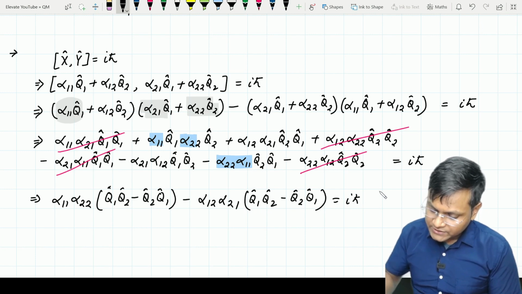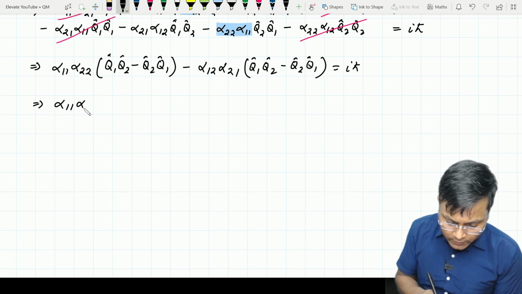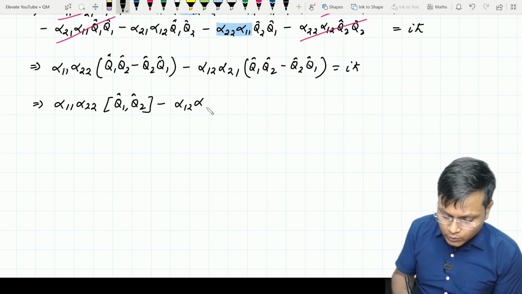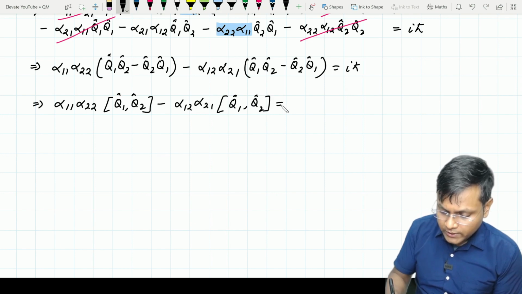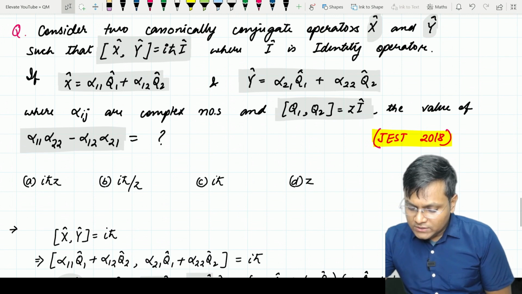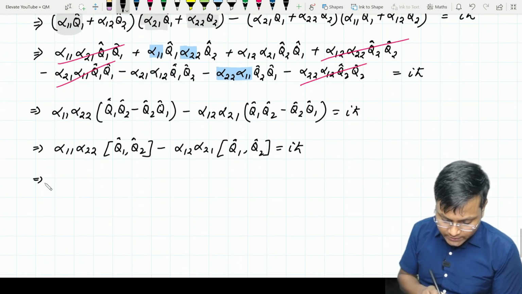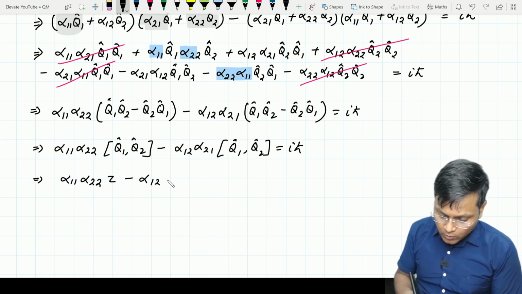So this is equal to IH cut. तो यहाँ पे ये एक और commutator बन जाएगा, alpha 1 1 alpha 2 2. This is the commutator of q1 and q2, right? Minus alpha 1 2 alpha 2 1. This is the commutator of q1 and q2, right? So this is equal to IH cut. Already it is given to us in the question that the commutator of q1 q2 is z. Okay, so if I substitute this here, this becomes alpha 1 1 alpha 2 2 z minus alpha 1 2 alpha 2 1 z is equal to IH cut.